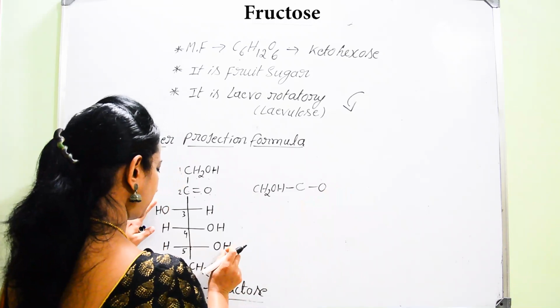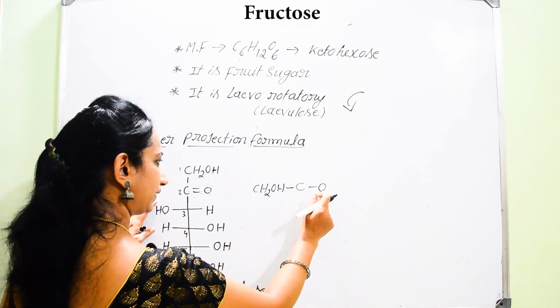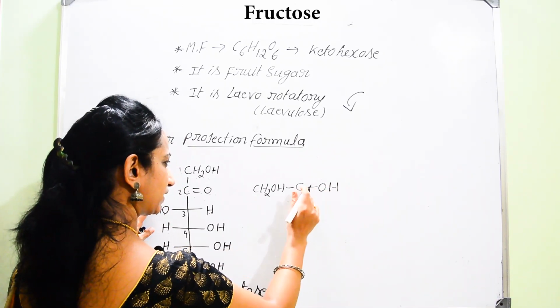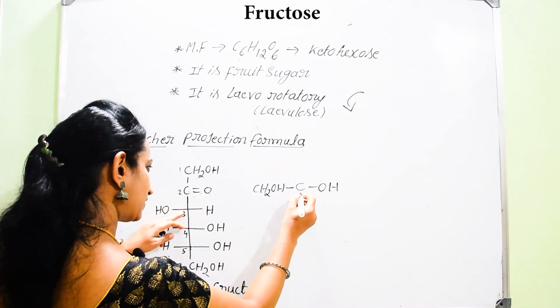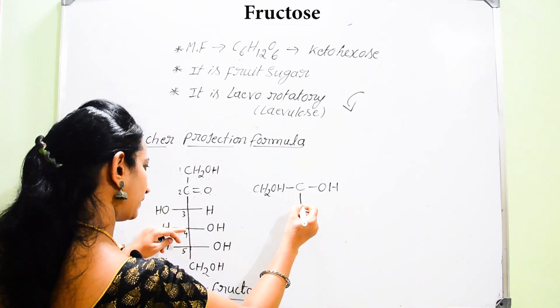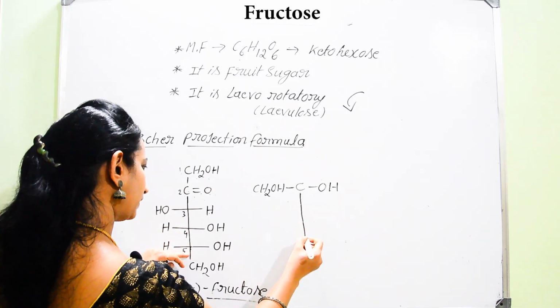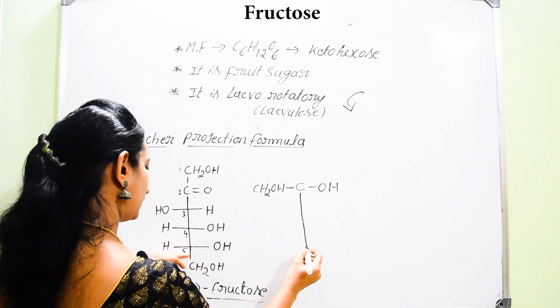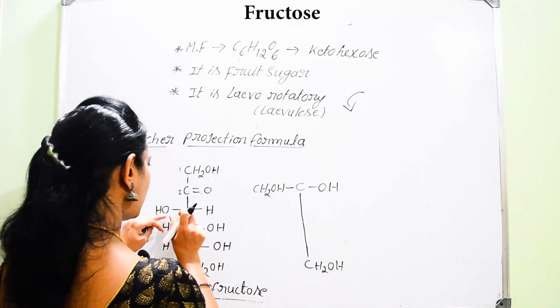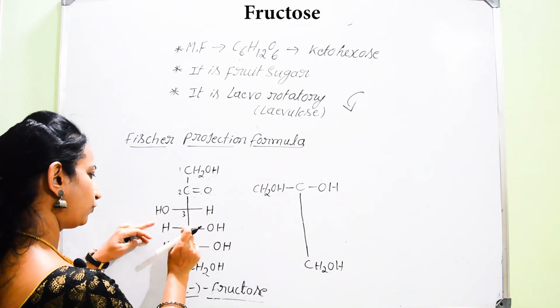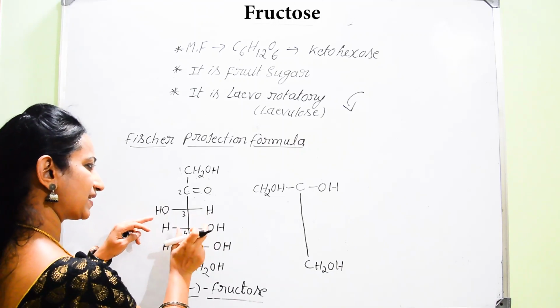So now the hydrogen of the fifth carbon atom is getting attached to the oxygen of the second carbon atom. Then after the second carbon atom, which is remaining? The third carbon atom, fourth carbon atom and fifth carbon atom. Then finally you will write CH2OH. Now we can represent the third, fourth and fifth configurations as it is.